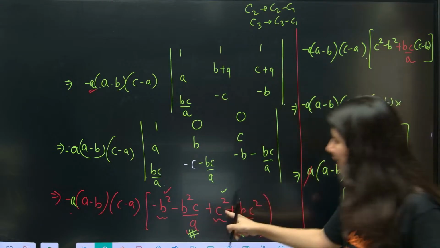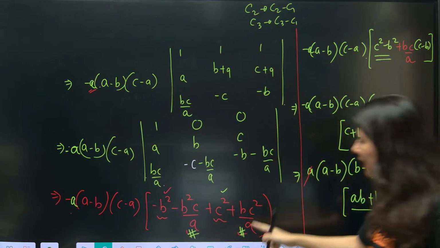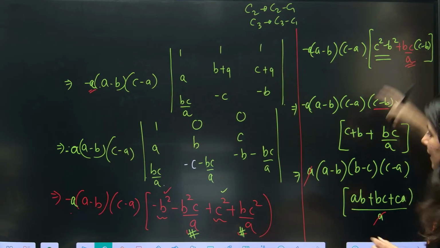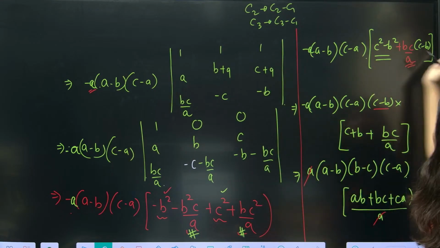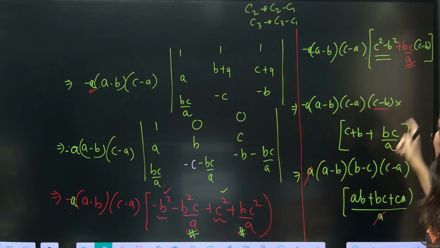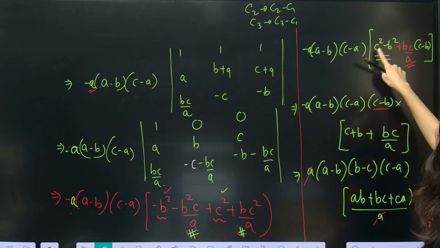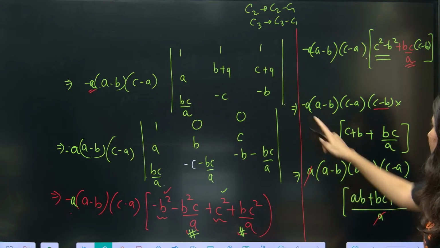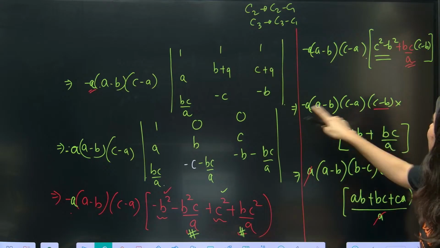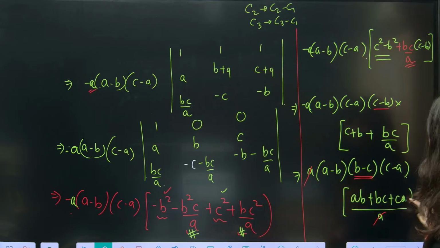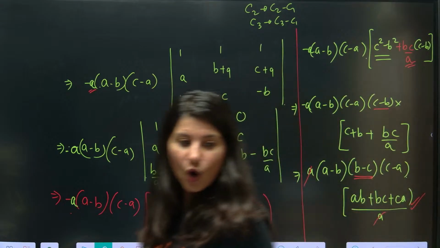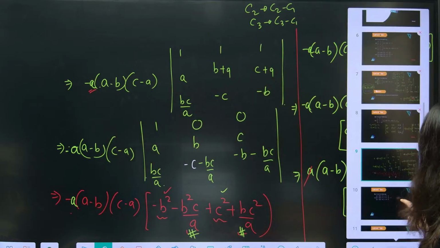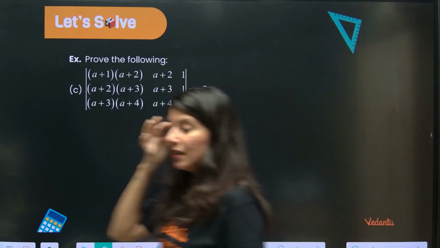So can you see this is C square minus B square right here, and then the two other terms. So BC by A I have taken common over here, and inside that C minus B will be there. So C minus B you take common, and then inside that C plus B plus BC by A. Now if you take LCM, A and A cancel, right? The minus sign also got adjusted because minus of C minus B will become B minus C, and you will get this as the answer. Got it or not? Okay, now the next question on your screen.